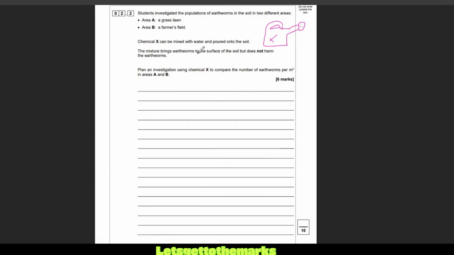Okay, the mixture brings earthworms to the surface of the soil, but does not harm them. Plan an investigation using chemical X to compare the number of earthworms per meter squared in areas A and B. So what we're going to need to do is, I would say, we want to water area A.